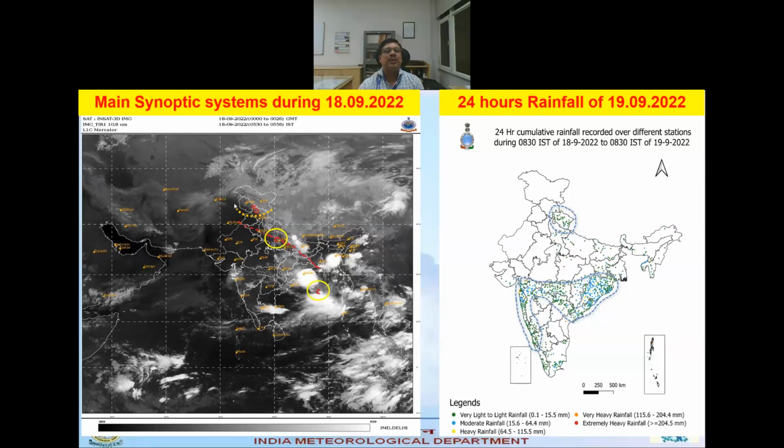But then another weather system, that is WD, western disturbance, we can see above 30° north, it lies along 76° longitude, and due to that we can see that the western disturbance is causing the rainfall over Uttarakhand and Himachal region, and this is due to the monsoon shear, and this cyclonic circulation is causing this rainfall.